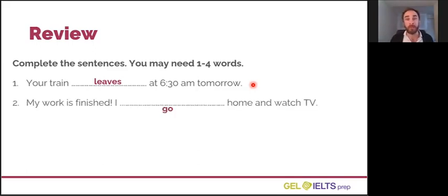Number 2, the verb is go. What is the correct form of the verb go to complete this sentence? Look at the next question below this video and write the correct form of the verb.